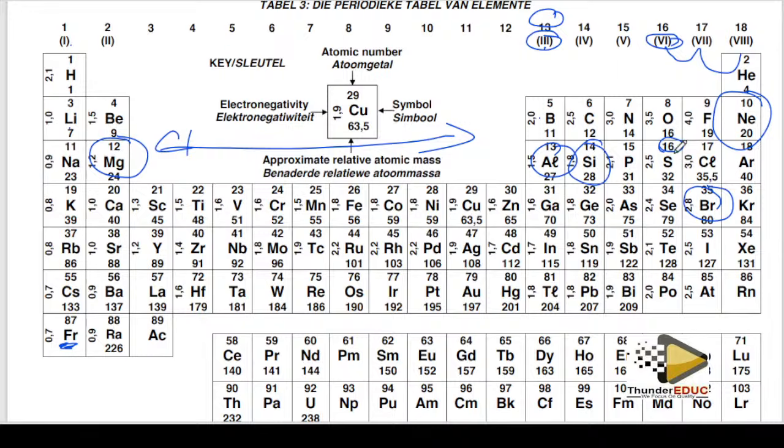Yes, it is silicon. So if you feel like you can't get it, né? You can't get it. This is what you can do.